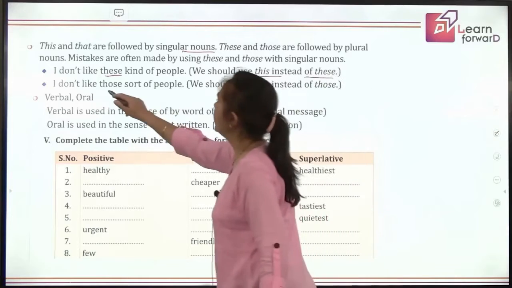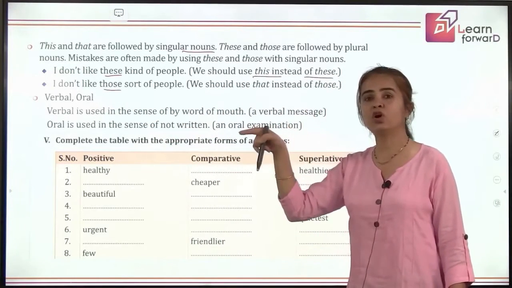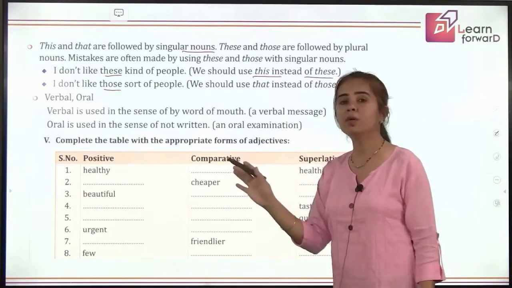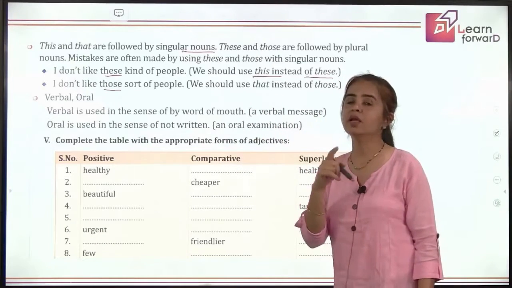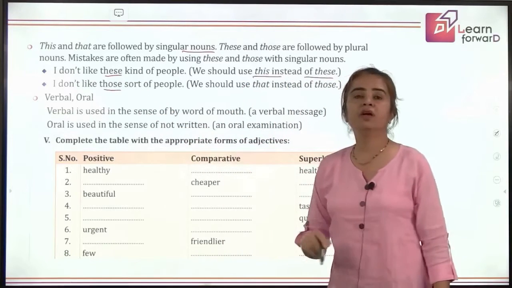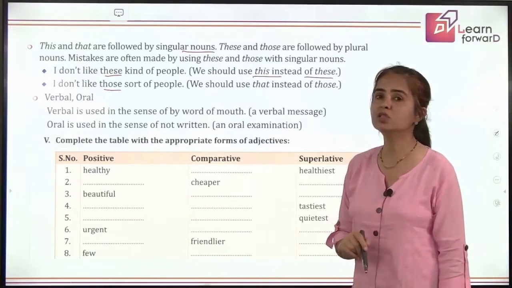I don't like those sort of people. Again, I'll say that sort of people because I'm just talking about one category. I'm not talking about people. I'm talking about that category, and category is one. So no point using here the plural demonstrative adjectives. We will use them in singular. Got it? Why it is wrong?